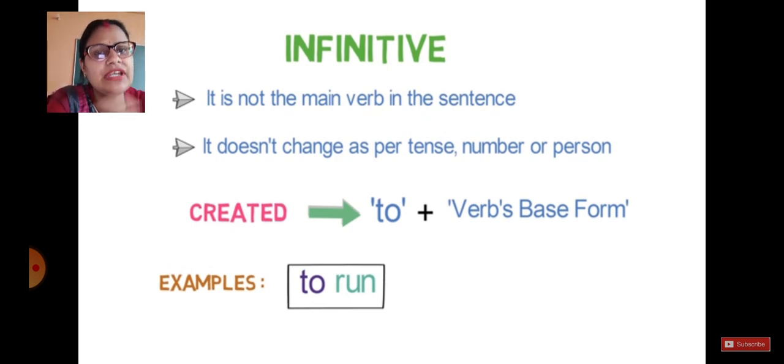But in an infinitive, you will find that it is usually created by adding to plus the base form of your verb. To plus base form of your verb. For example, run. Run is a verb. But if it comes in a sentence as to run, then it becomes your infinitive verb.